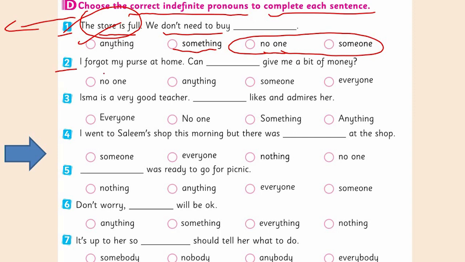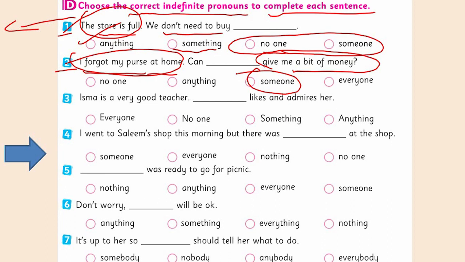Look at the second one. I forgot my purse at home. Can give me a bit of money. He just forgot his purse at home, and now he's asking. Specific people are not mentioned here. The group of people can be anyone. Can someone give me a bit of money? Someone means anyone from the people. Everyone would be many people, but can someone give me money? No one will come in negative. Anything is for things. Here he is referring to people.